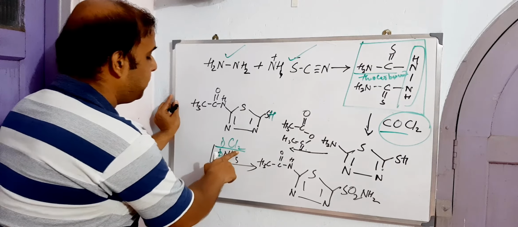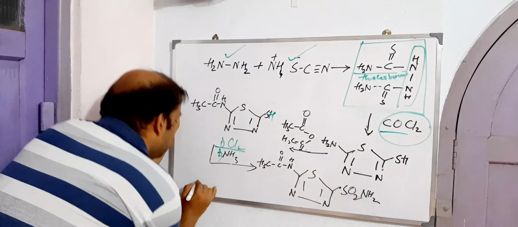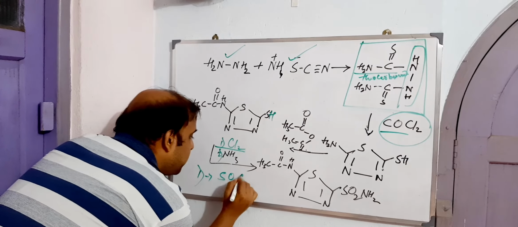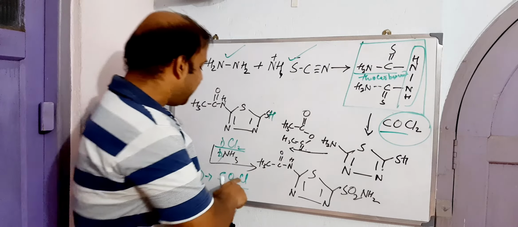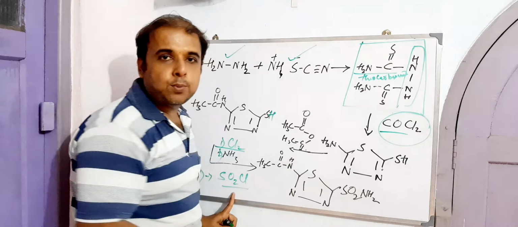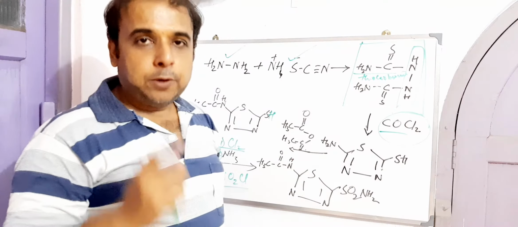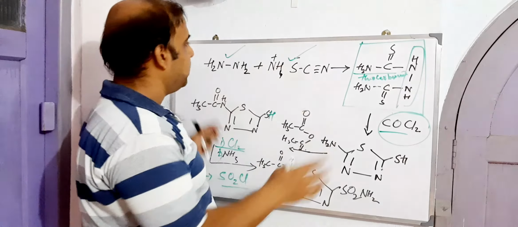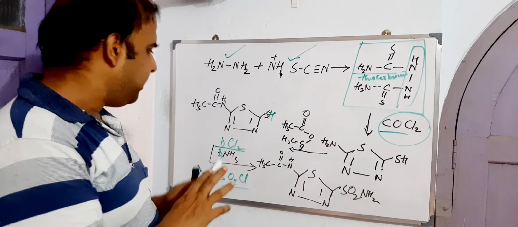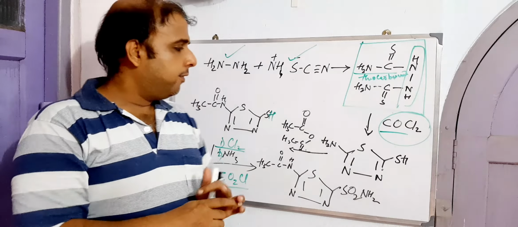When chlorine reacts with this particular thing, what will happen? As I said, we can change the sulfohydryl to SO2Cl, right? Once we got SO2Cl, the second reagent is ammonia. What will this ammonia do? Ammonia will convert the SO2Cl, that is sulfonyl chloride, into sulfonamide or sulfonyl azanide, right? This is how the synthesis happened for acetazolamide.